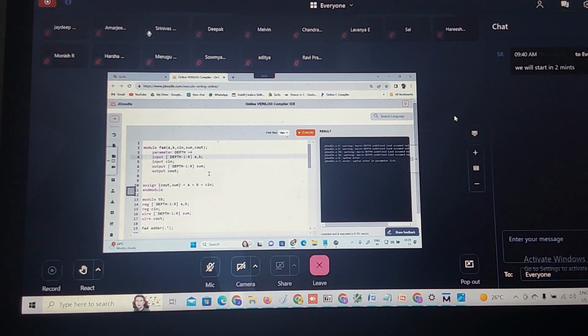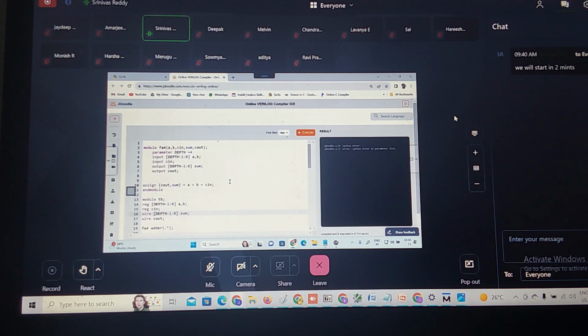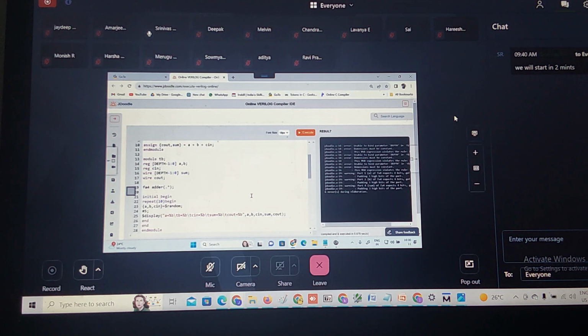This is not tick define, correct? This is not a compiler directive. Let me remove this tick. There is a syntax error in the parameter line. This should end with the what? Semicolon. Still there is an error. Here also I need to initialize what? Parameter.